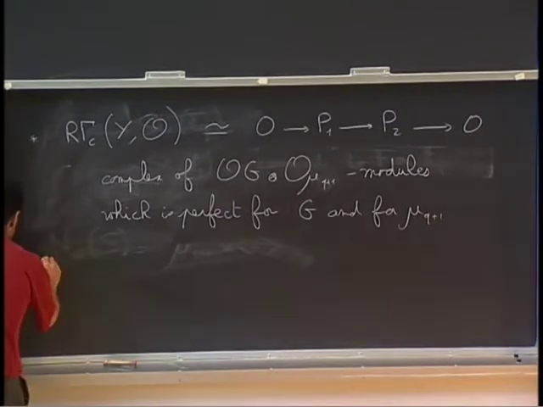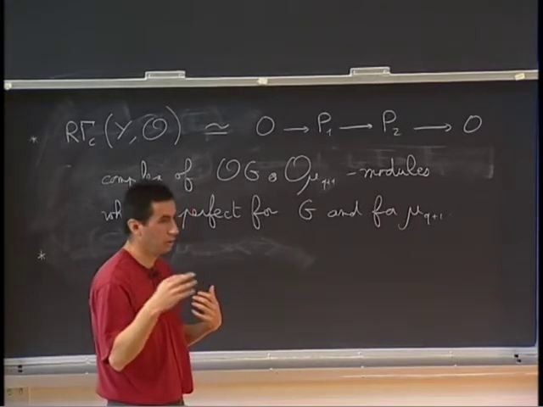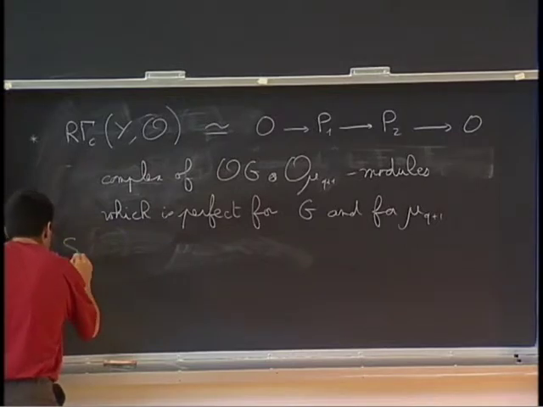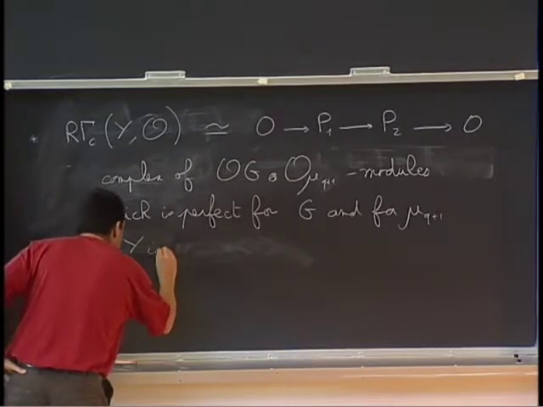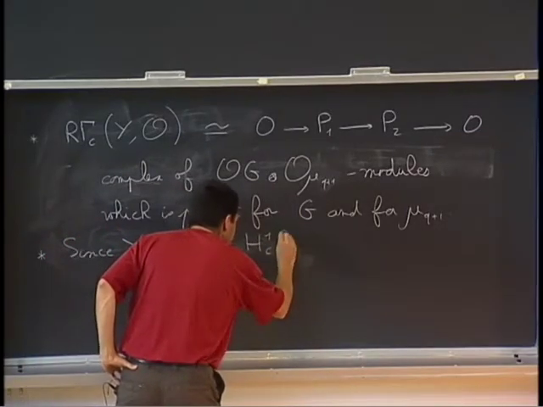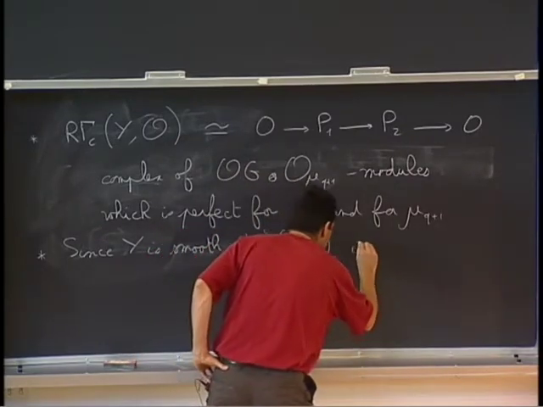The second thing is that because Y is smooth, there is a general theorem that says that the cohomology is without torsion. That's very important because when going from O to the cohomology over O and the cohomology over K, then you lose the torsion. But if there is nothing to lose, that's not so bad. So since Y is smooth, H1C of Y over O is O3.